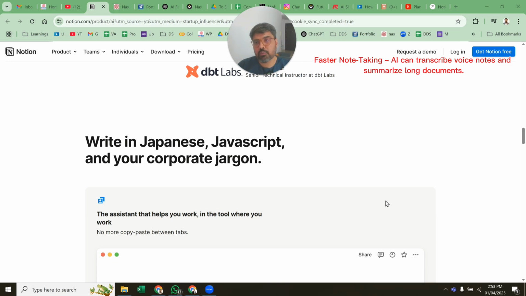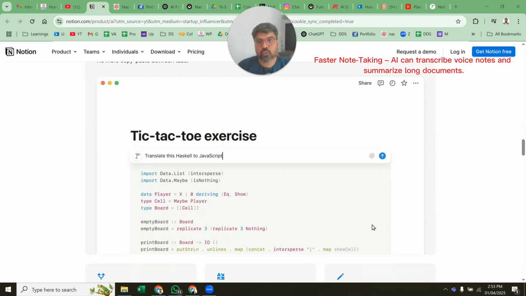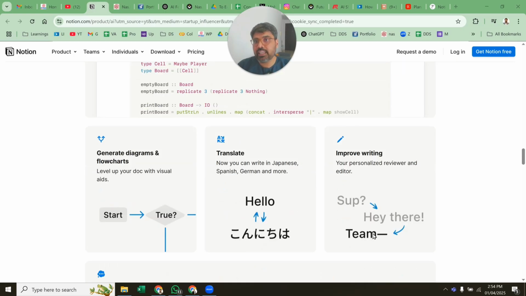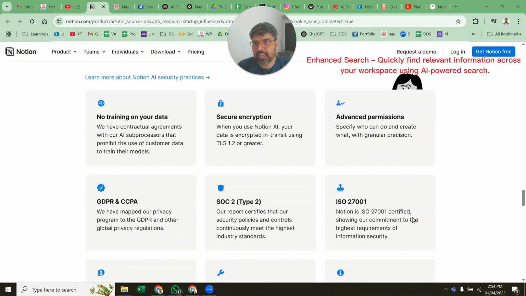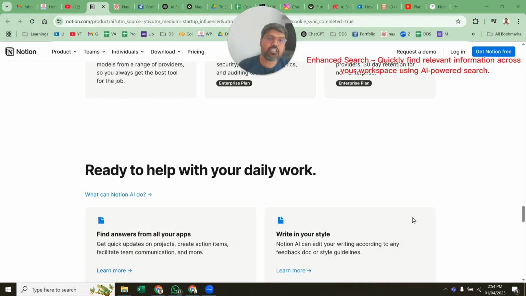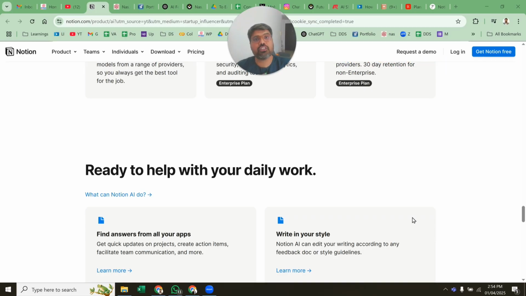There are other features also available, but if you are using Notion, then try this Notion AI app, which can be an amazing AI feature that helps within your activities, including generating diagrams, flowcharts, translating, improving your writing, task management, and everything. As I was mentioning earlier in the videos, AI is going to be part of products that are already available. Notion has been there for some time. It is a very good knowledge management platform, and now they have included AI.